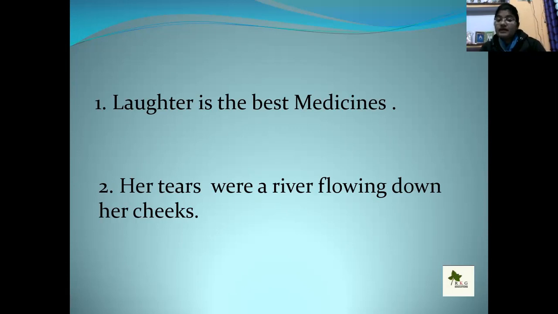Here are laughter and medicine. These are two unlike things, but when they mix with each other, they look identical. Laughter is the best medicine. In Hindi we can say, smiling and laughing is good for health. So laughter is the best medicine. Her tears were a river flowing down her cheeks. In this example also, we are trying to show that two unlike things are shown as identical.